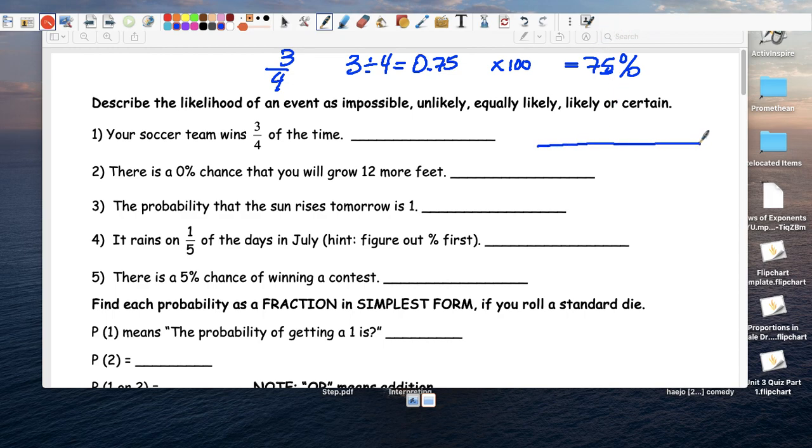So remember, if you make a line here, this is 0, this is 50, this is 100%. Where is 75? 75 is here. So that would be likely. Yeah?